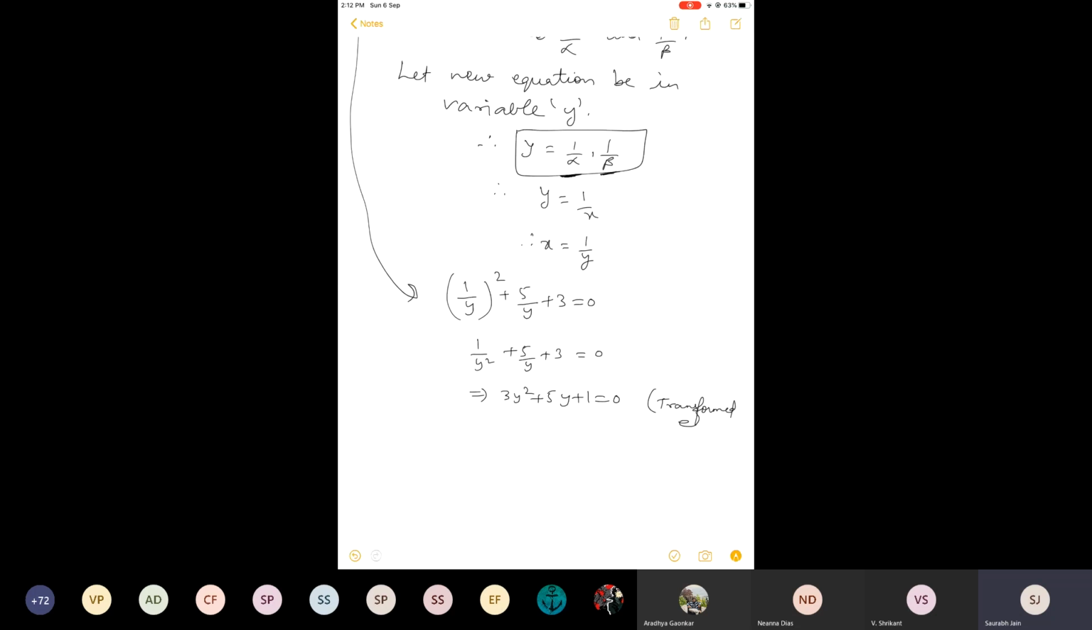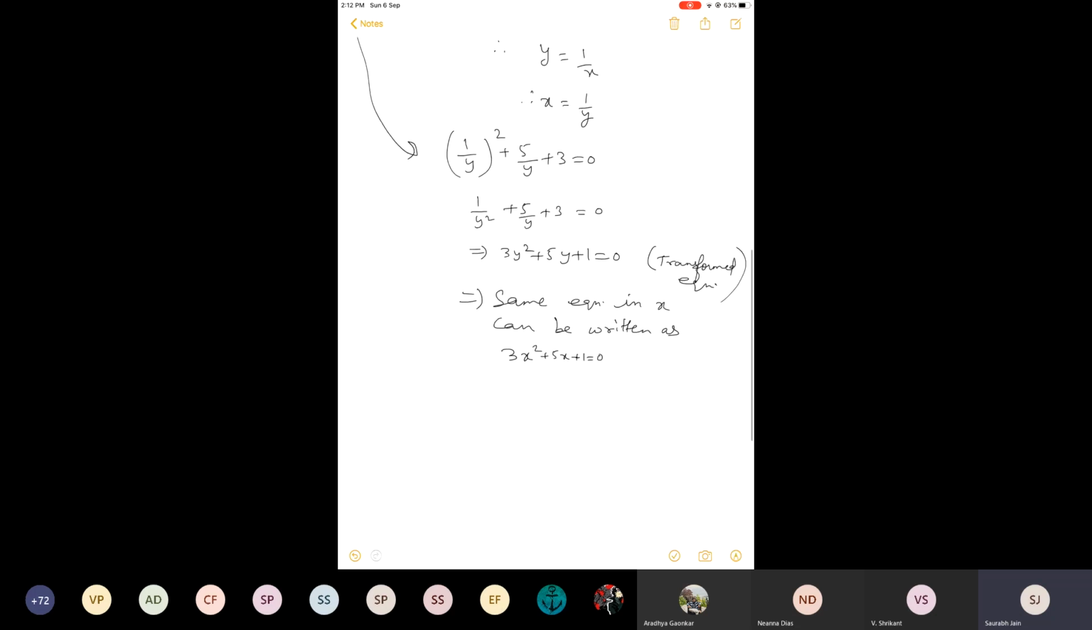Okay. So now it doesn't matter. Finally, last step. It doesn't matter after the equation has been transformed whether the equation is in y or z or t or u or any other alphabet. Instead, in x also. The same equation in x can be written as 3x square plus 5x plus 1 equal to 0. You know, after the equation has been transformed, it doesn't matter whether I am writing it in terms of y or x. You know why? Because roots will remain the same.